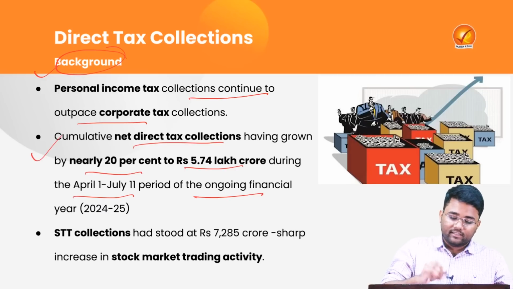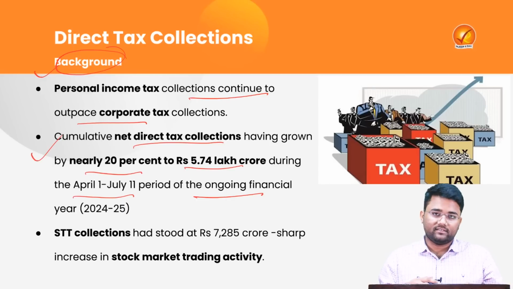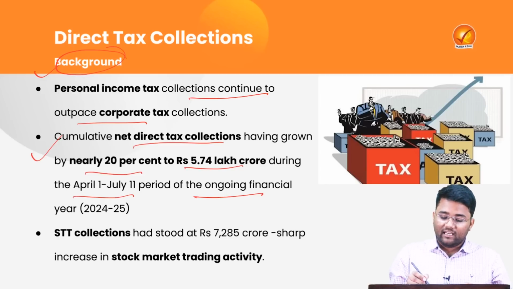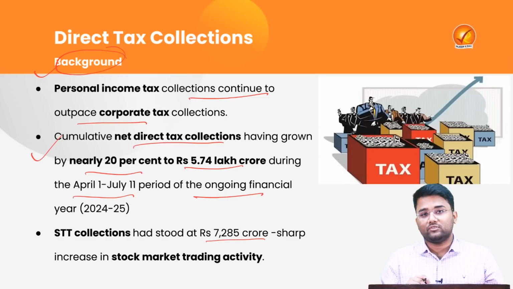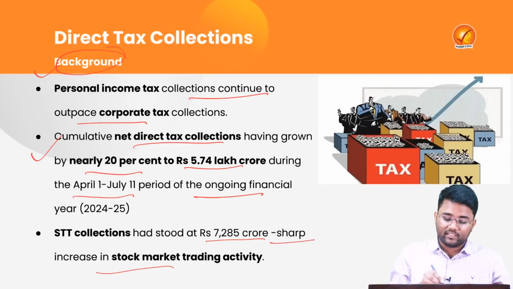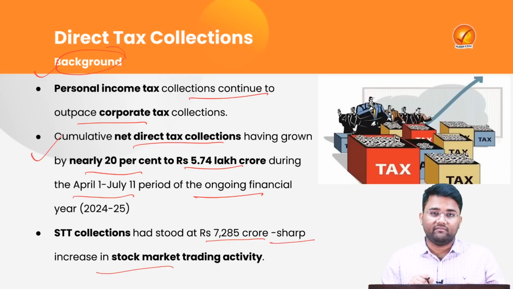And in this increased direct tax collection, one of the important components we have seen is the increase in securities transaction tax collections, which have stood at almost 7,285 crore rupees. One of the major reasons for this increase in the securities transaction tax is the sharp increase in stock market trading activities.